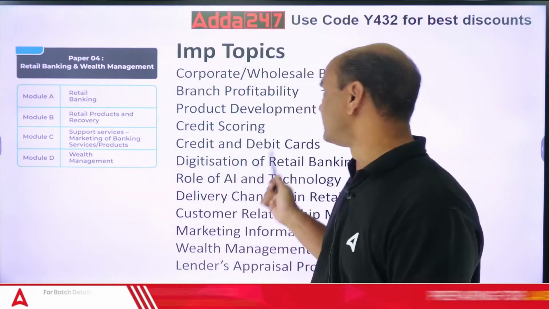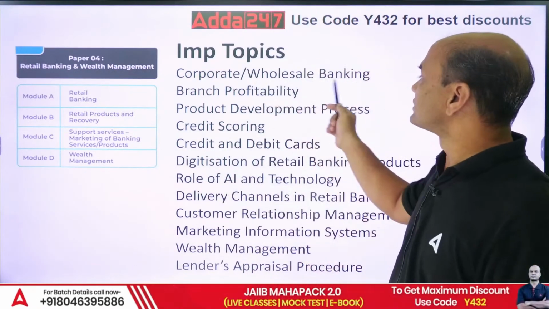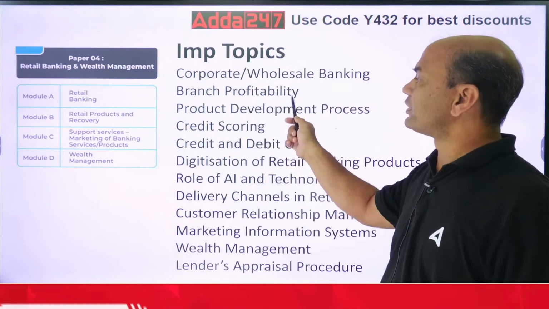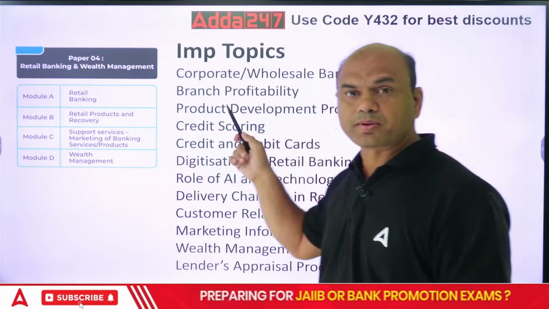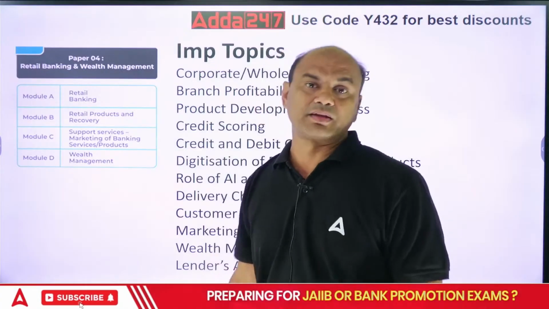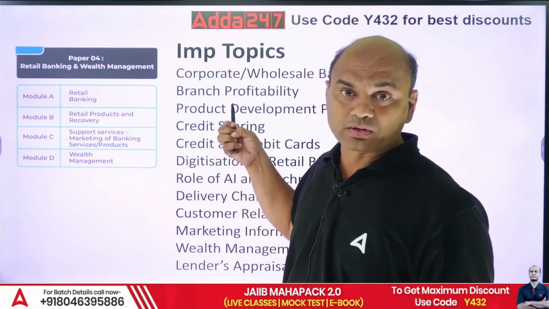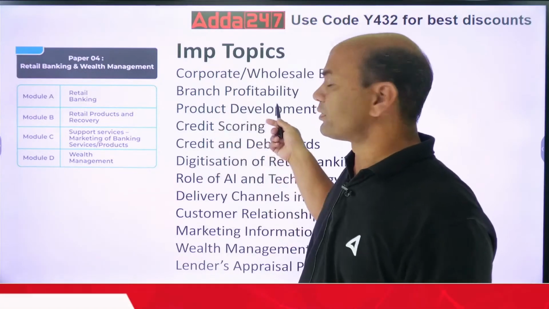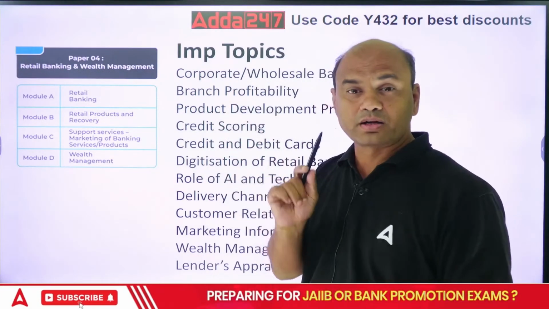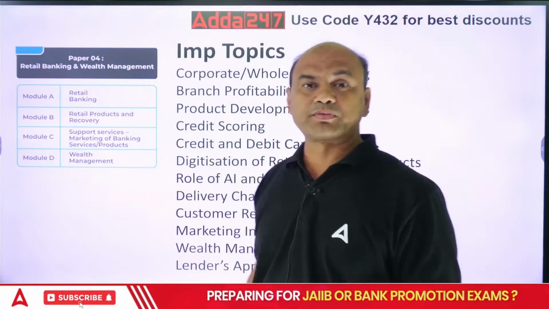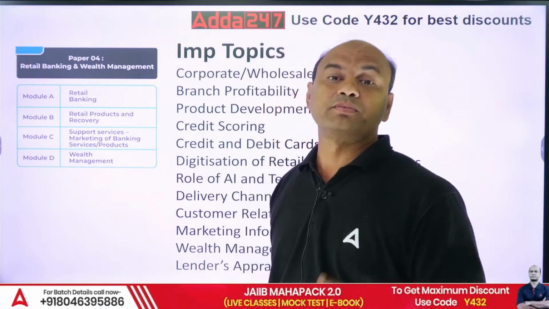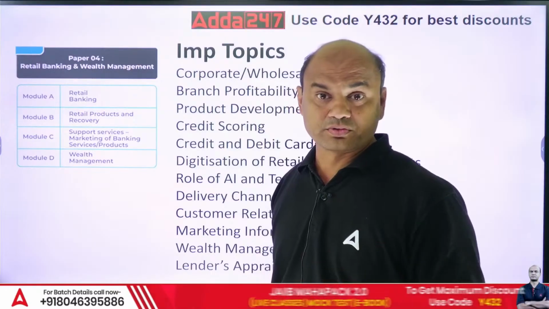Look at these. Corporate versus wholesale banking, branch profitability. See the difference between corporate banking and retail banking. Now all the banks are turning towards retail banking. So that topic. Then branch profitability, a very important topic and a very tough topic. In branch profitability, you have to see how the branch will be profitable. What are the various ratios? What are the various numericals?